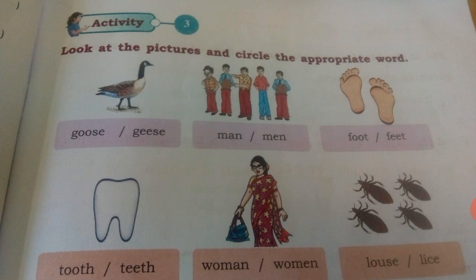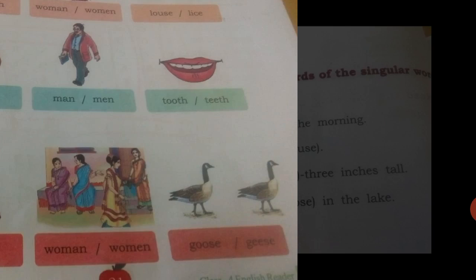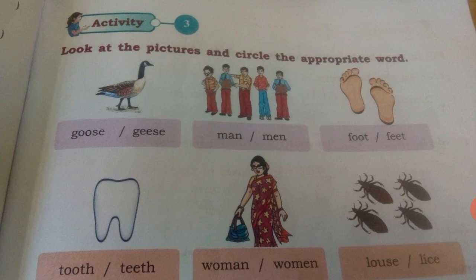Look at the pictures and circle the appropriate word. In last class we discussed singular and plural forms. Now we will do this activity. They have given some pictures. You have to see the picture and tell whether it is in singular form or plural form. You have to circle the appropriate word. Okay? See, first one, goose, geese.